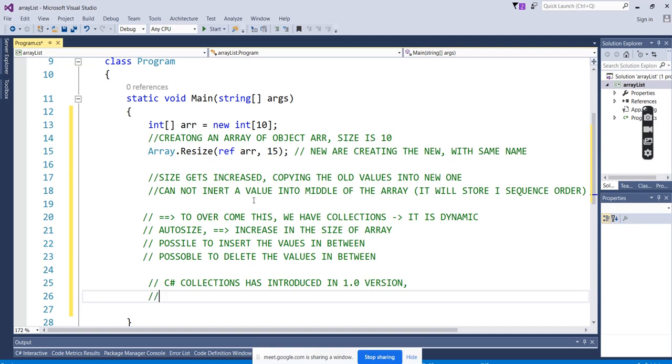So what are those collections? Stack, queue, linked list, sorted list, array list.